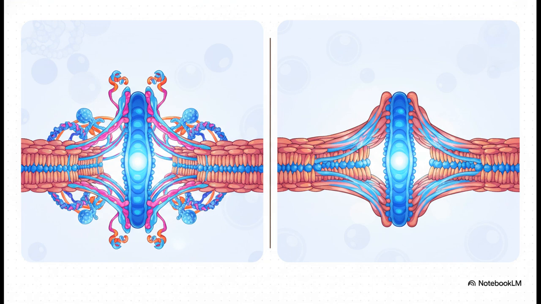On one side, we have the tethered model. This theory proposes that ancillary structures, like the extracellular matrix or internal cytoskeletal actin, act literally like tiny ropes. When the cell stretches, these ropes physically pull the channel open. And for a long time, this was the favored idea, mainly because eukaryotic cells have such complex cytoskeletons.